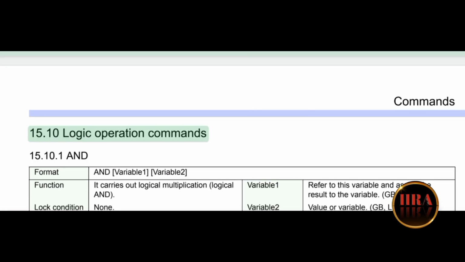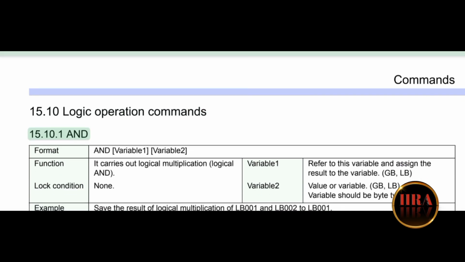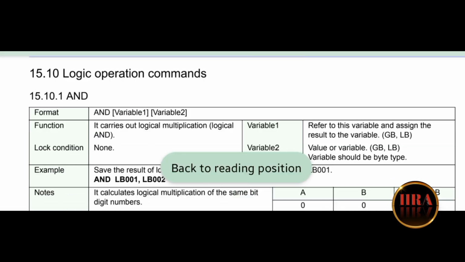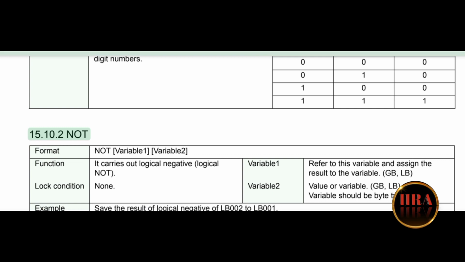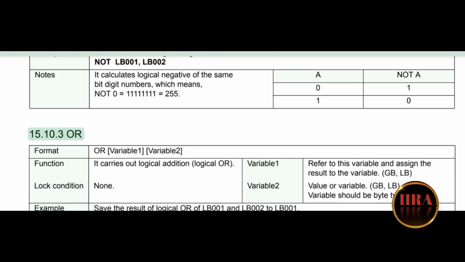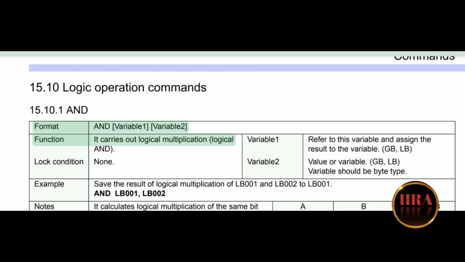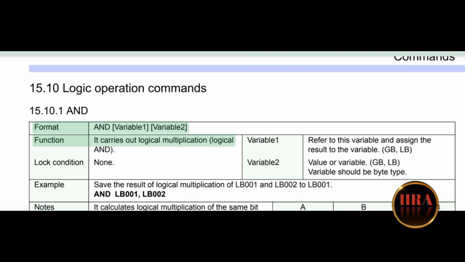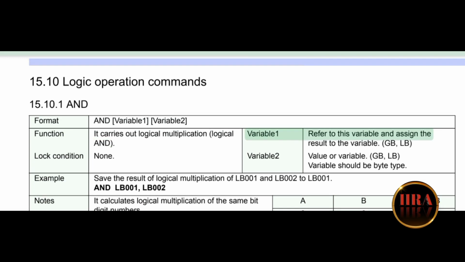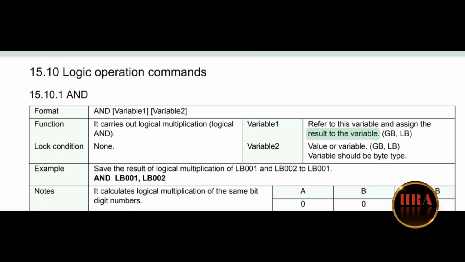15.10 Logic operation commands. 15.10.1 AND, 15.10.2 NOT, 15.10.3 OR. Format: AND variable 1, variable 2. Function: it carries out logical multiplication, logical AND. Variable 1: refer to this variable and assign the result to the variable.